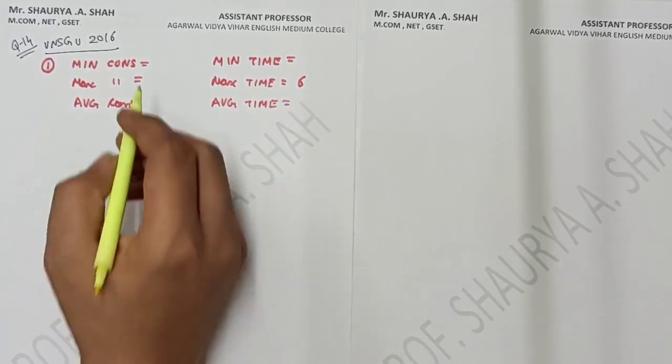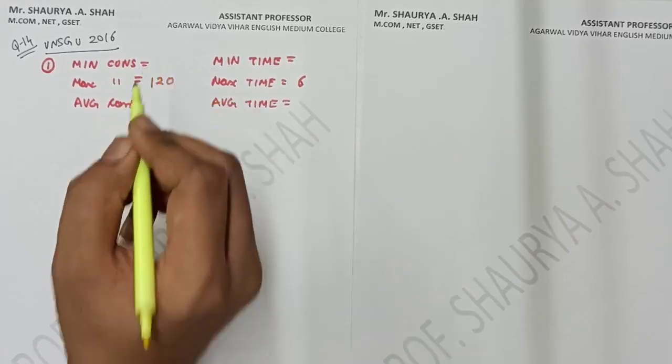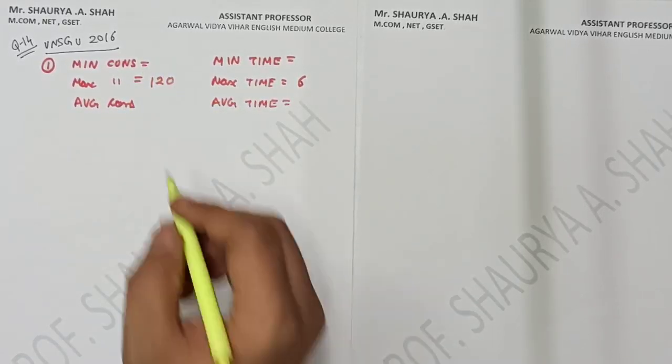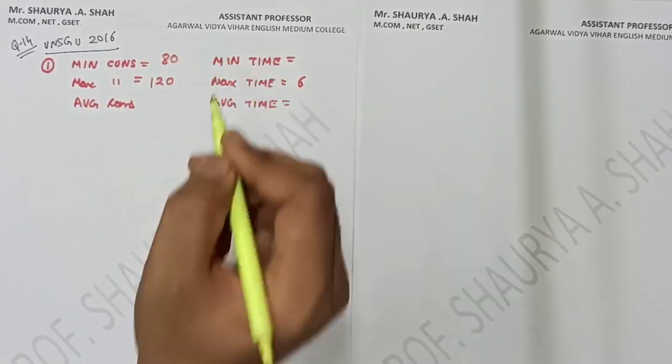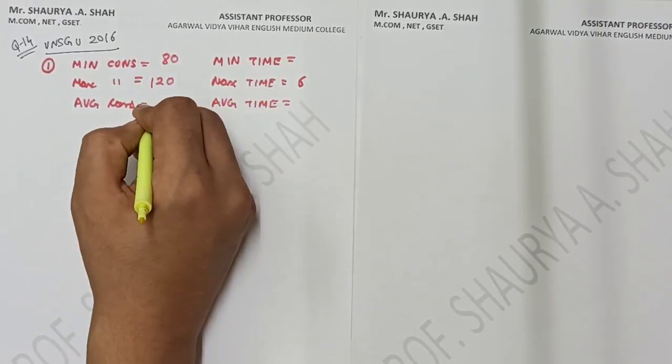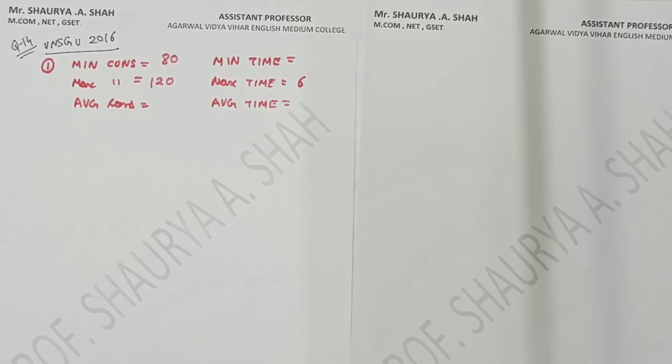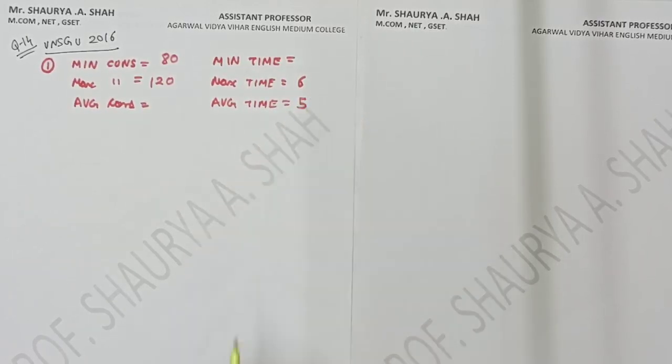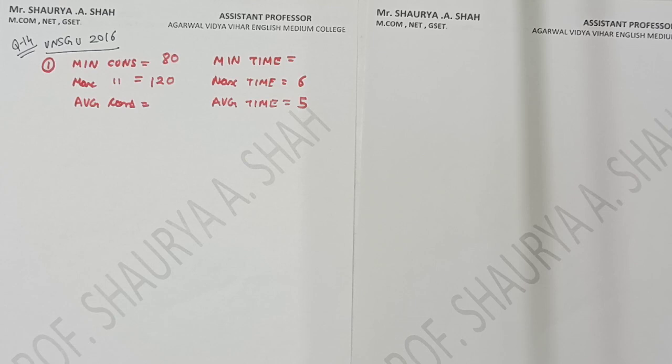Maximum consumption is given as 120 units. Minimum consumption is given as 80 units. Is it clear? Average consumption we do not know, it is a question mark, and average time is given, that is 5 weeks. Is it clear to all the students? Fine. So average is given as 5 weeks.